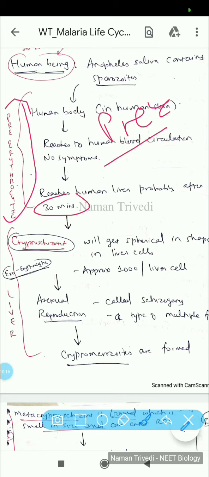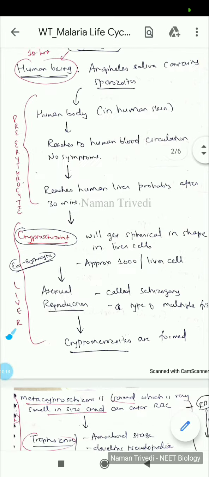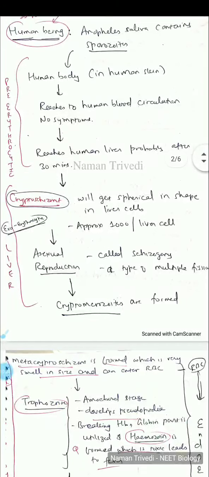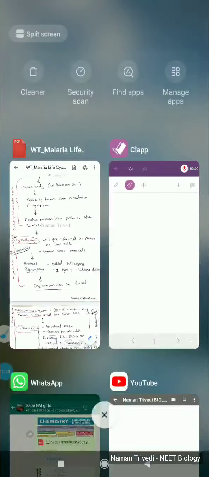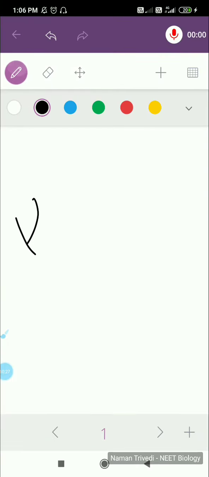Erythrocytes means RBC, as you know. Now try to understand, now the liver cells. Basically, as you all know, what are liver cells? Liver cells are nothing but what we call hepatocytes.